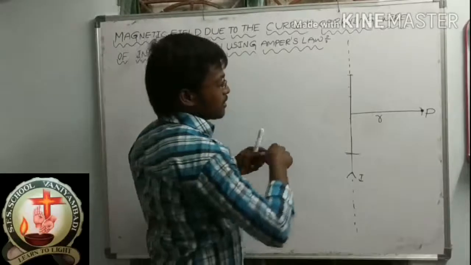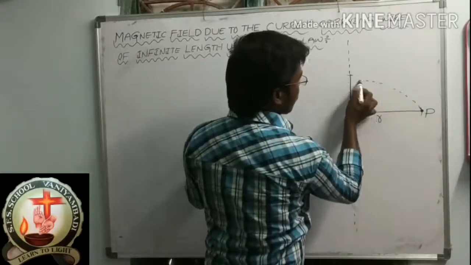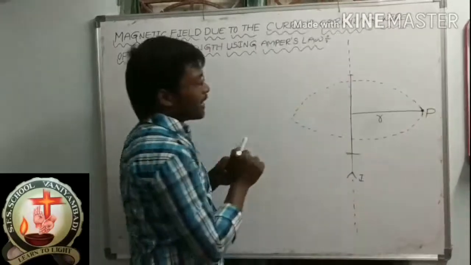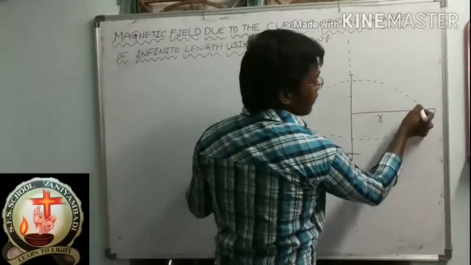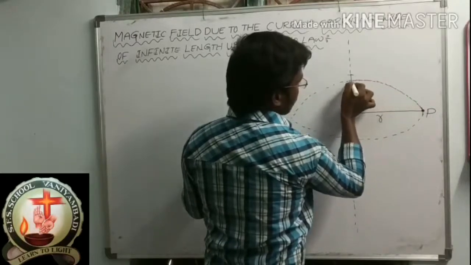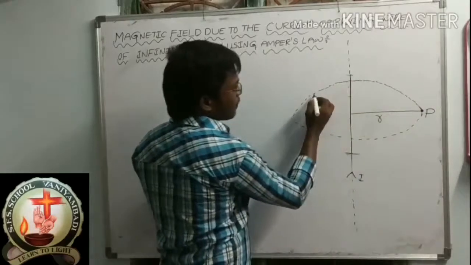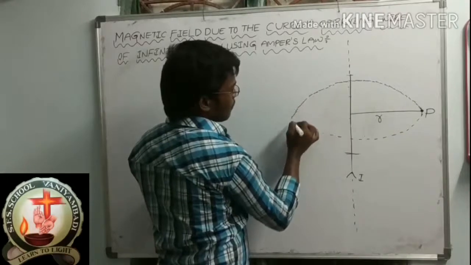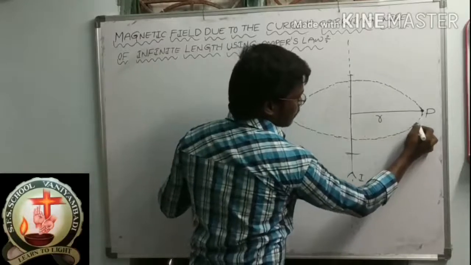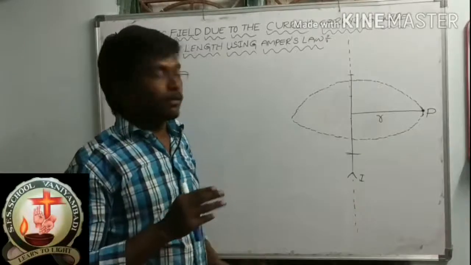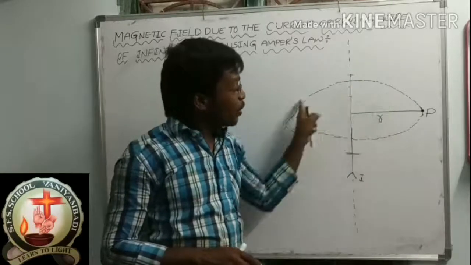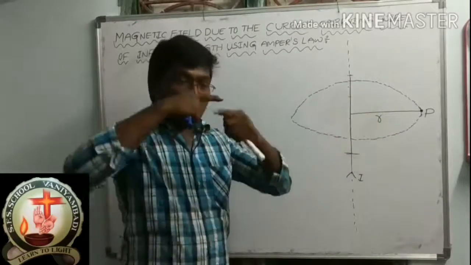See, this black line is the magnetic field line and this blue line is the Amperian loop. Both overlap one on the other.